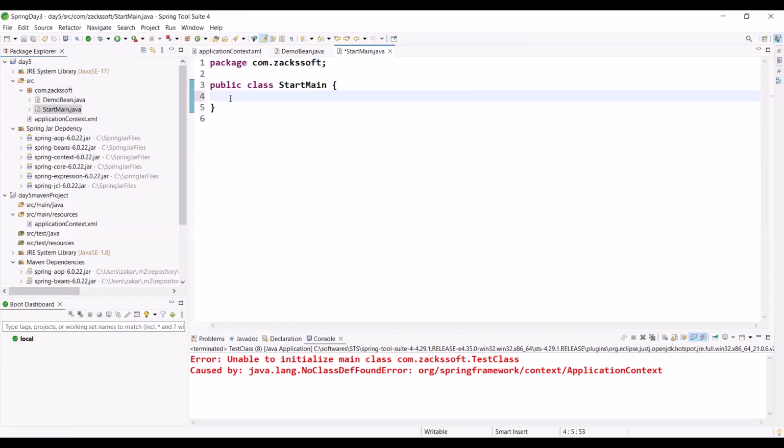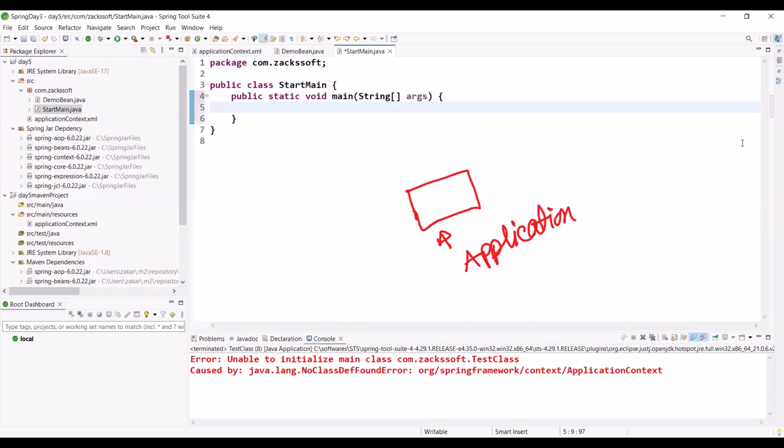So in the main class, what should we do? Simply we need to do only one thing: we need to create the container. What does container mean? Container means application context, right? You already know all the things, you don't need to explain anything. First of all, we need the main method. Can you please tell me how to create the container?